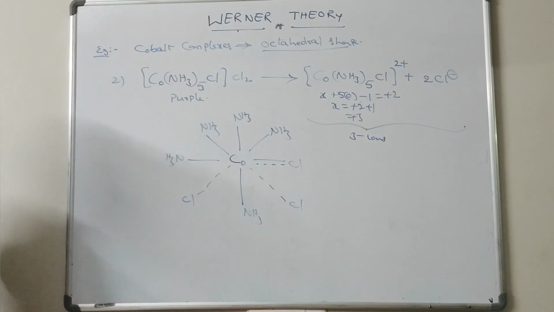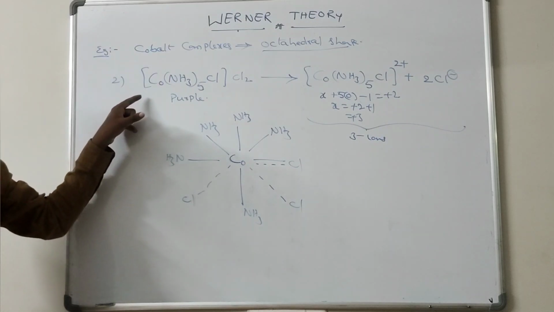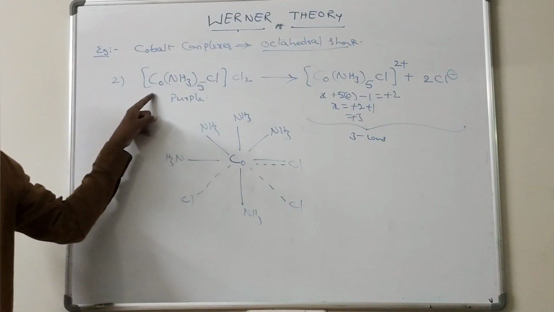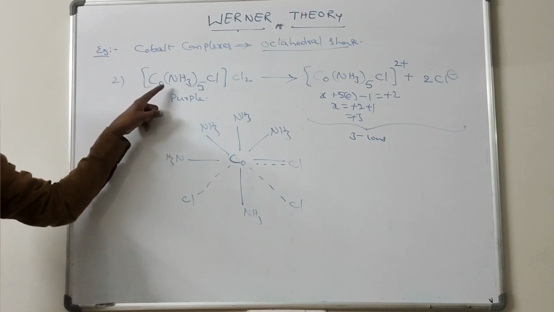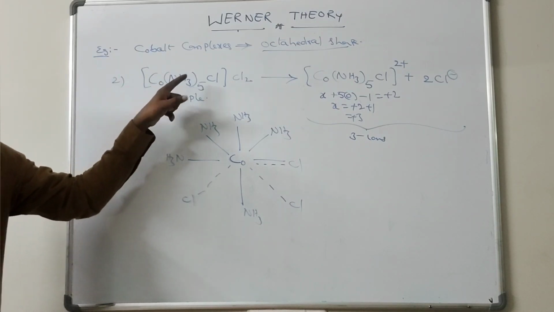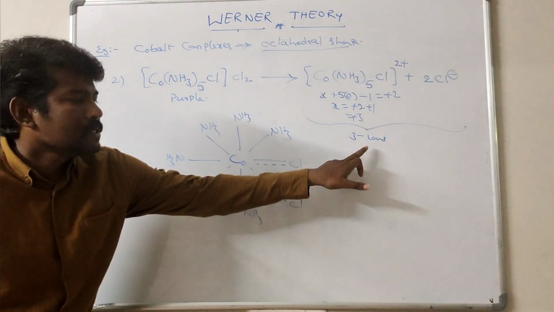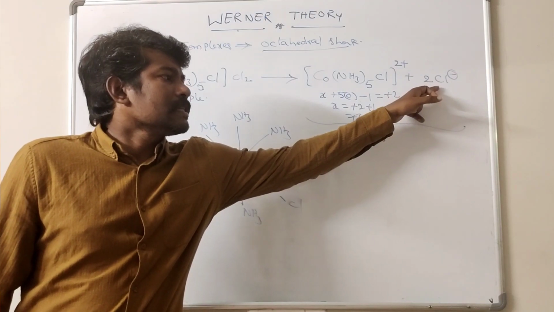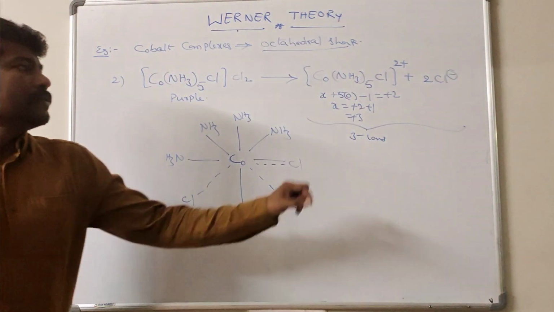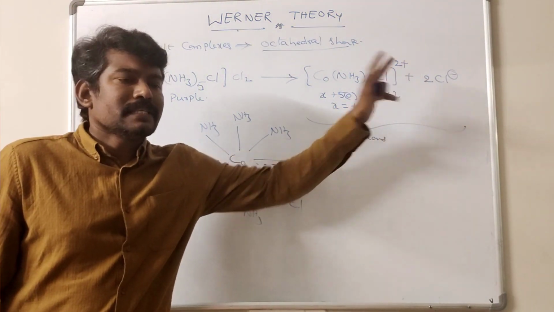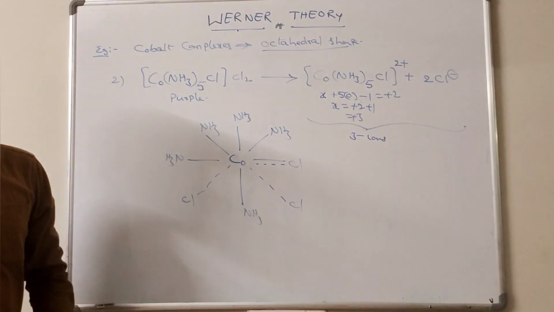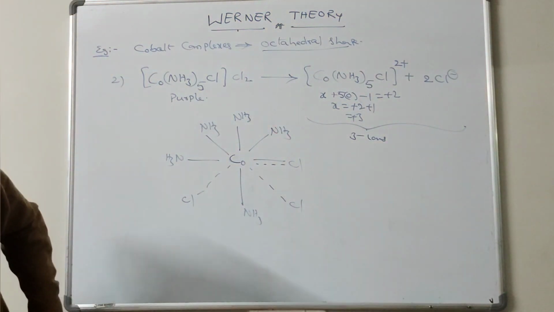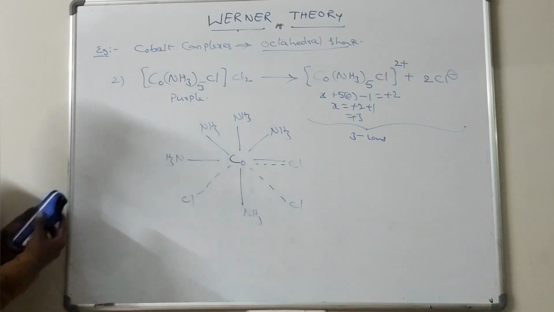So in the objectives, the number of moles of ions formed when 1 mole of purple colored pentaamminechlorocobalt(III) chloride gives how many moles? 3 moles of ions, in which 2 Cl minus ions are present in the aqueous solution, which gives 2 moles of AgCl with 2 moles of AgNO3 solution. And next one is the third point.